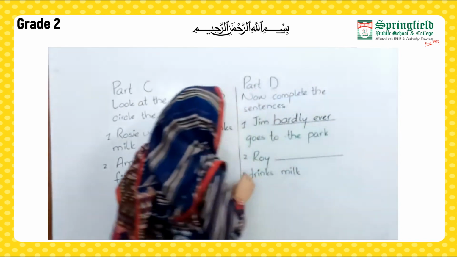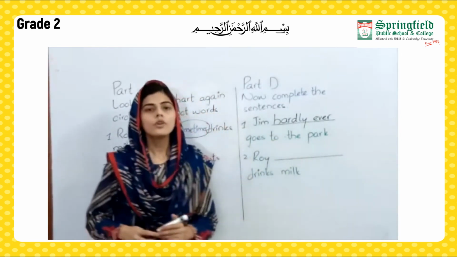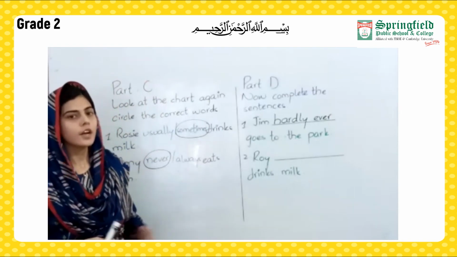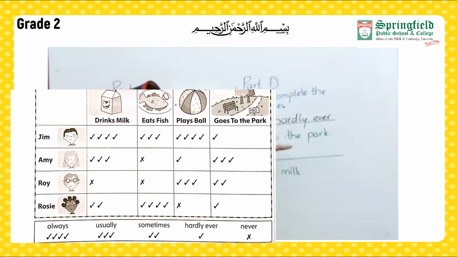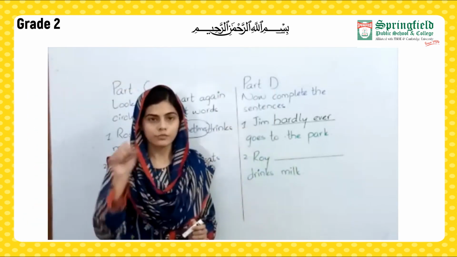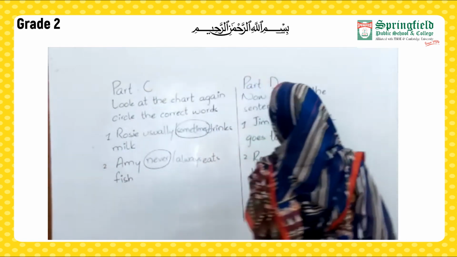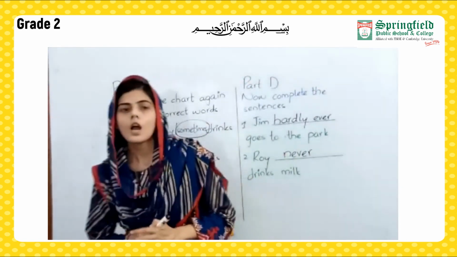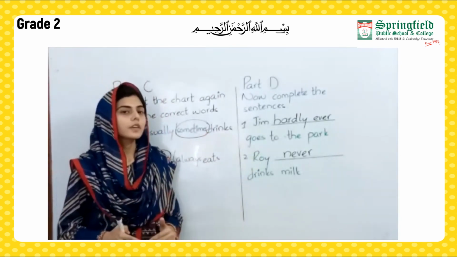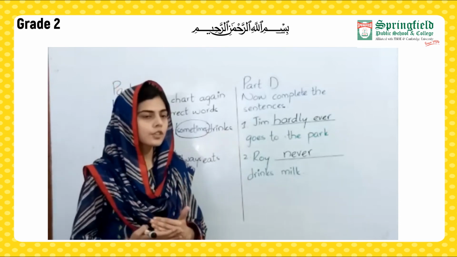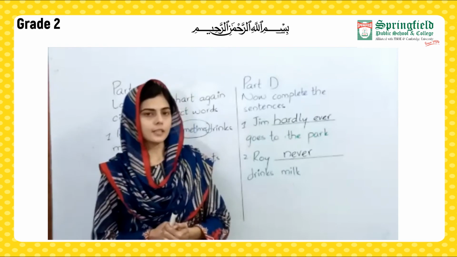Now for the next one, Roy blank drinks milk. You have to look into the column for Roy and see how frequently he is drinking milk. As we know, Roy never drinks milk. There is a cross in front of drinks milk for Roy, so we are going to write never. So students, I hope all of you are able to attempt both of these parts. The main focus for these parts is the chart. First of all, try to study the chart and then attempt all these statements. Now moving towards our next part.